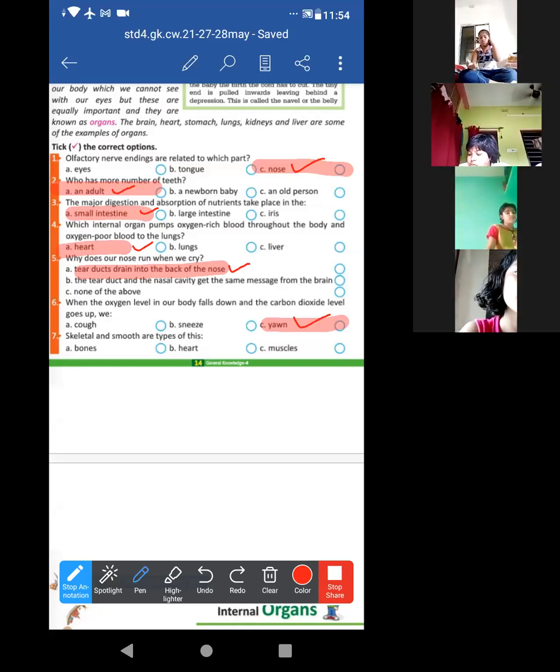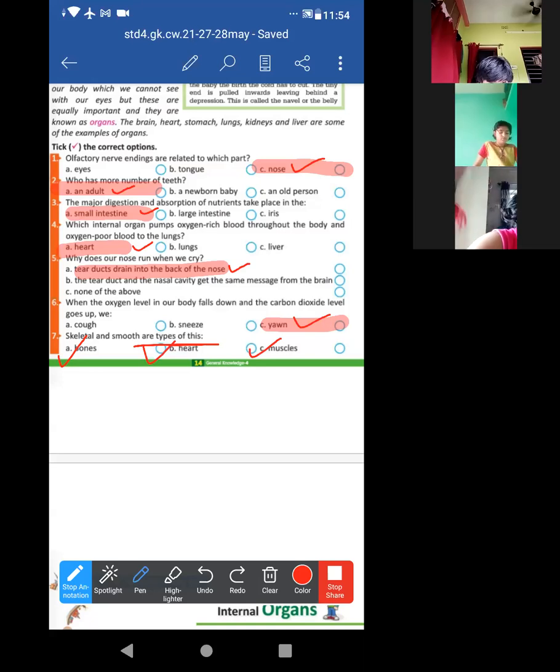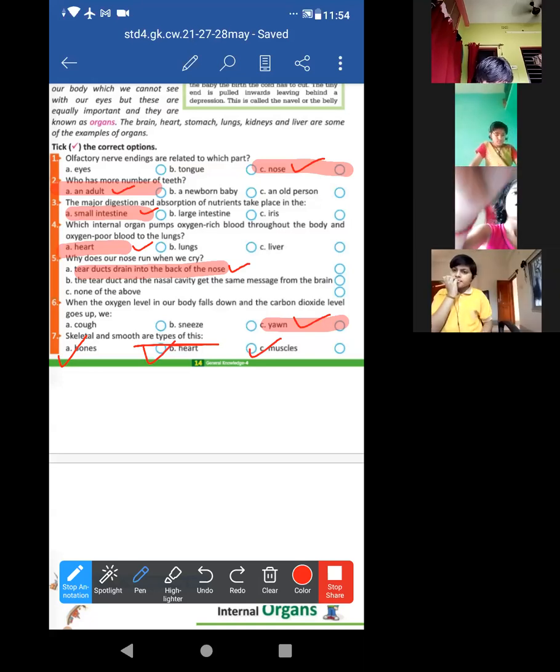Acha, now just the next one. Look at the next one. The skeleton and smooth are types of these what? Bones, heart, muscles. Okay, what will be the answer? Basically, these are the muscles. Okay, the answer is muscles.